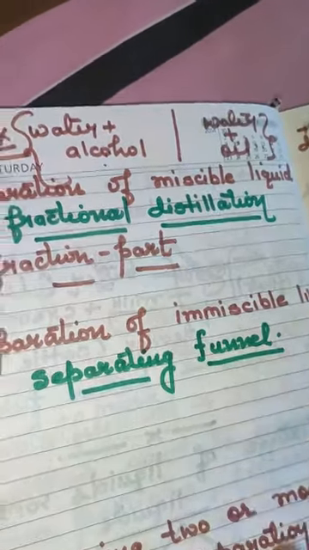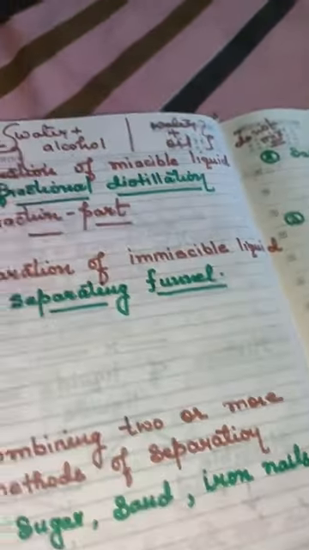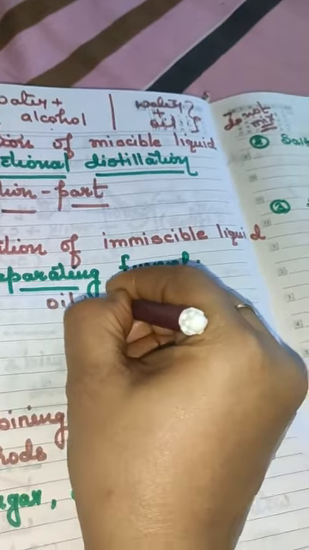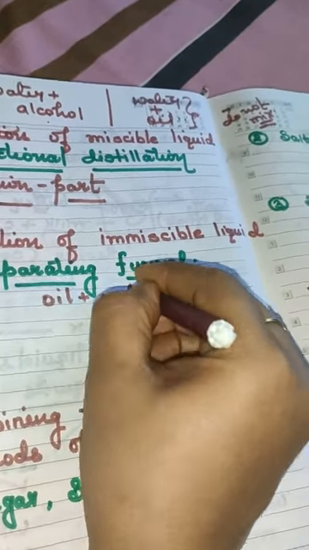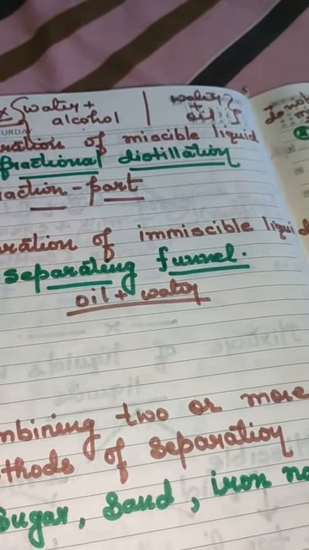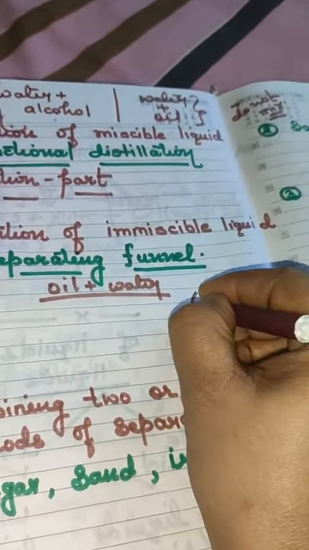Separation of immiscible liquid. What is the meaning of separation of immiscible liquid? When oil is mixed with water, we know they cannot mix. They will form separate layers. Then what will we do? We will take a separating funnel.